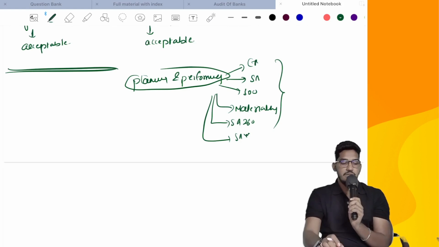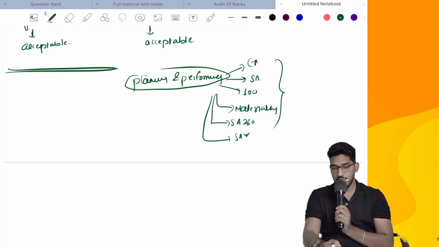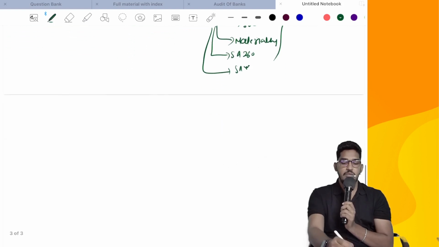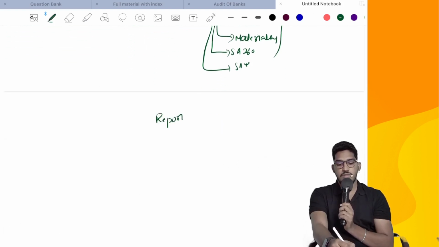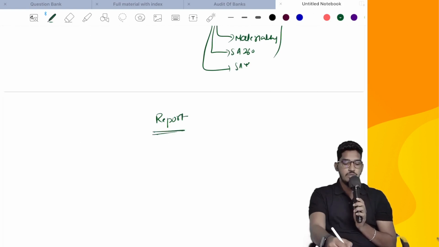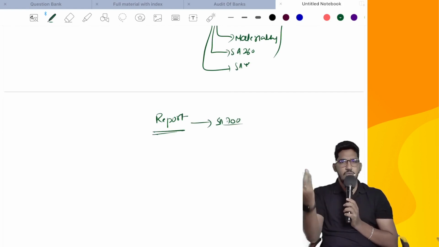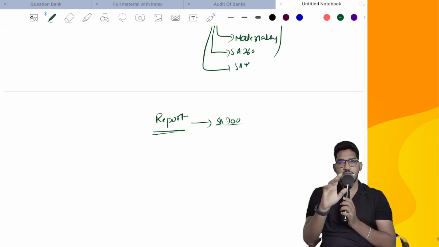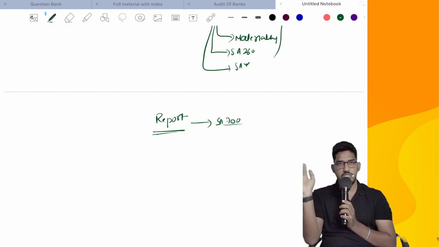And finally, after we have performed the special purpose framework financial statements audit, we are required to report also. Here also we will give the audit report. That audit report is required to be prepared as per the requirements of SA 700. Very simple, normal reporting requirements only. If the special purpose financial statements are prepared as per the applicable financial reporting framework, that means as per the needs of that special purpose framework, then we will give an unmodified opinion.